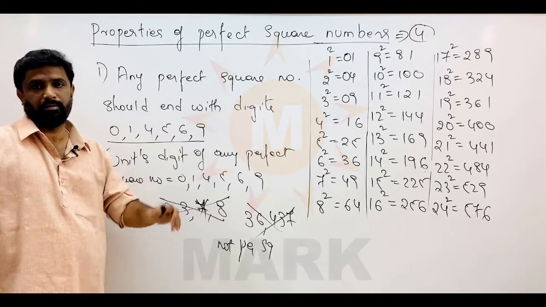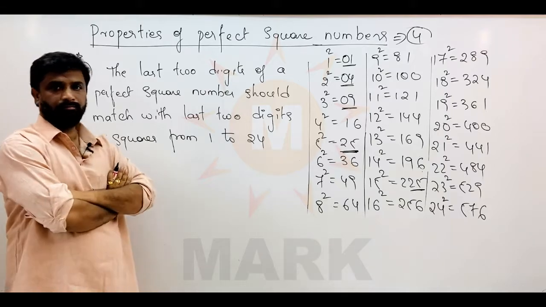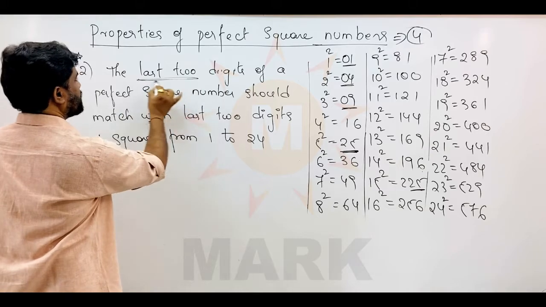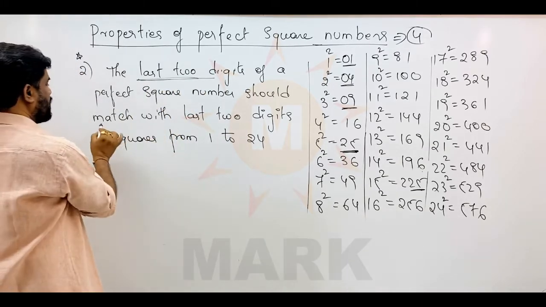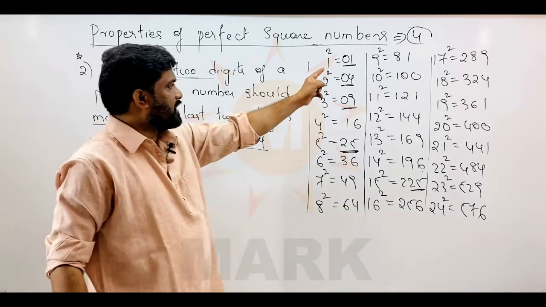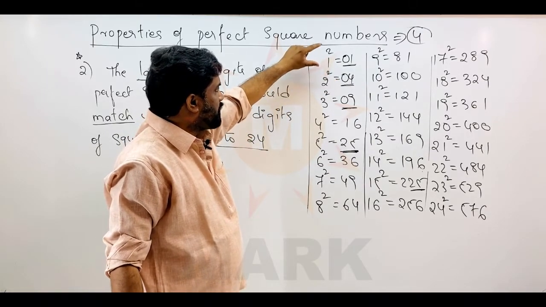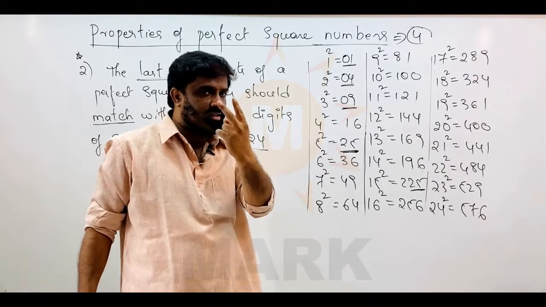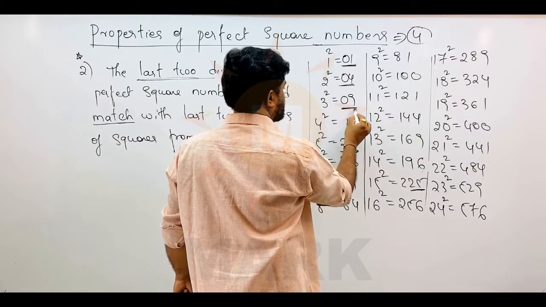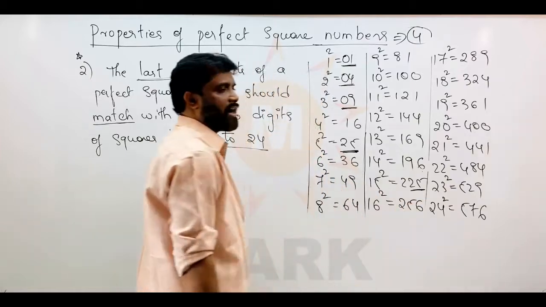Now coming to the second important property. Friends, the last two digits of a perfect square number should match the last two digits of the squares from 1 to 24. I have written here the values of all squares from 1 to 24. For example, 1 square is 01, 2 square is 04, and 3 square is 09. Like that you can take the last two digits up to 24 square.